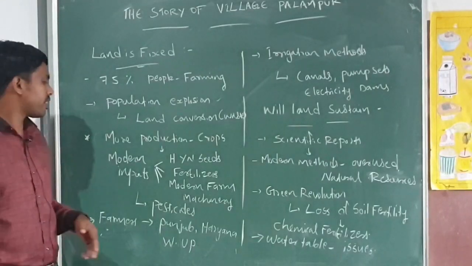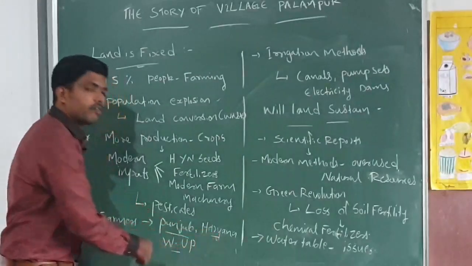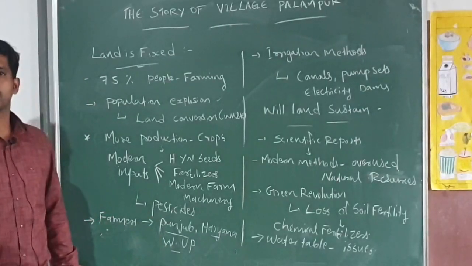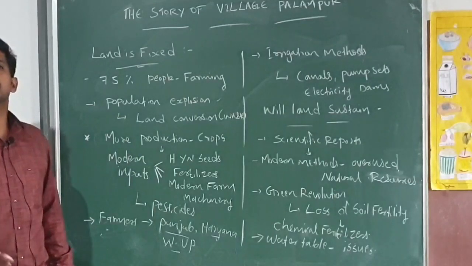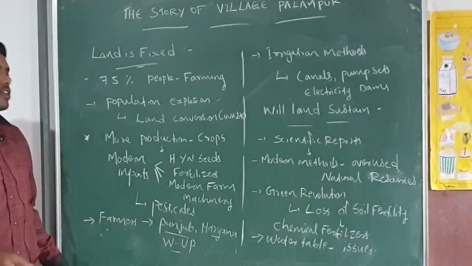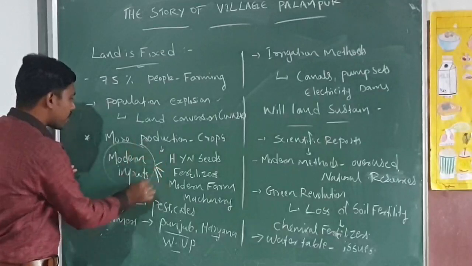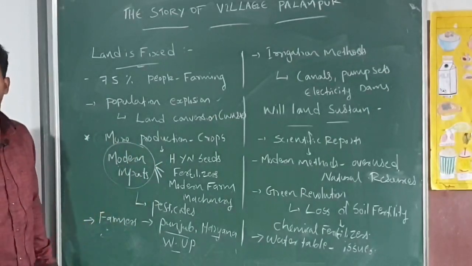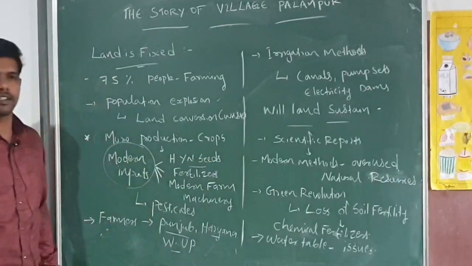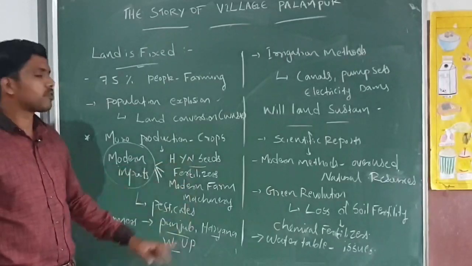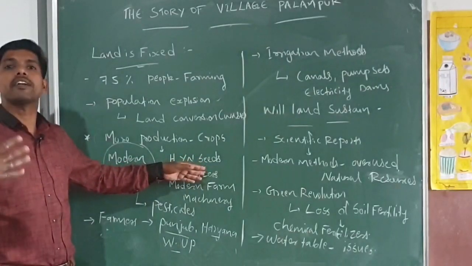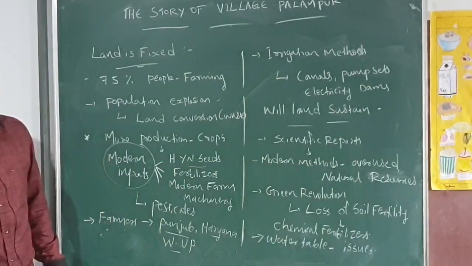Especially in the Indian states of Punjab, Haryana, and Western Uttar Pradesh, farmers were the first to use modern inputs on their land. So we can check which modern inputs farmers use on their land for more production. The first modern input is high yield varieties of seeds. This seed helps farmers get more production from a single plot of land.